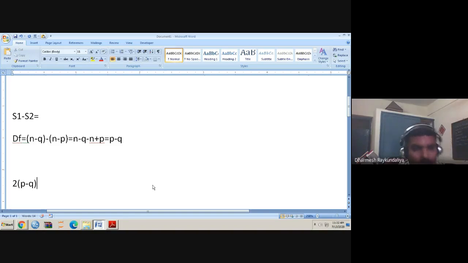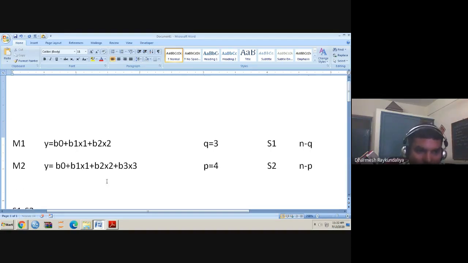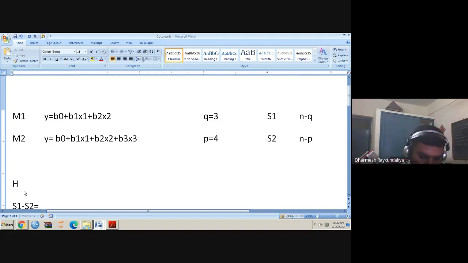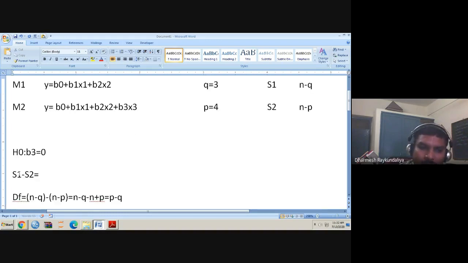So in short, we have to take a decision. If the calculated chi-square exceeds the tabulated chi-square, we reject H0. What is the null hypothesis in this setup? The null hypothesis is beta 3 equal to 0. When S1 minus S2, which is the calculated chi-square, is compared with the tabulated chi-square and the hypothesis is rejected, it means beta 3 is not 0.